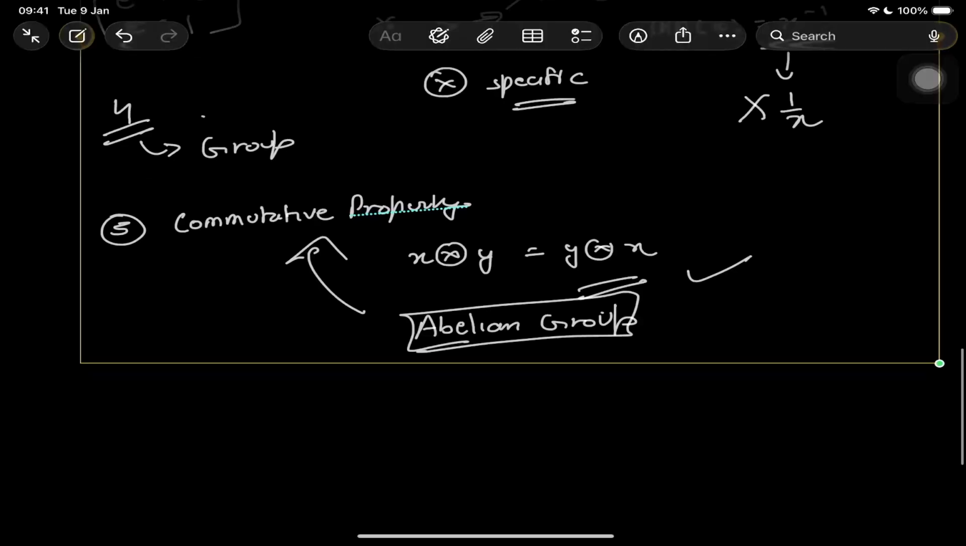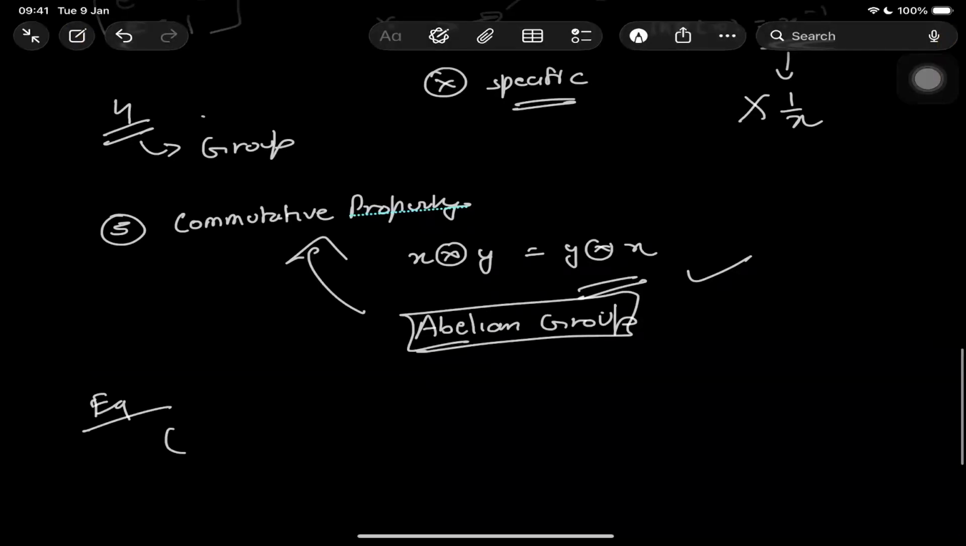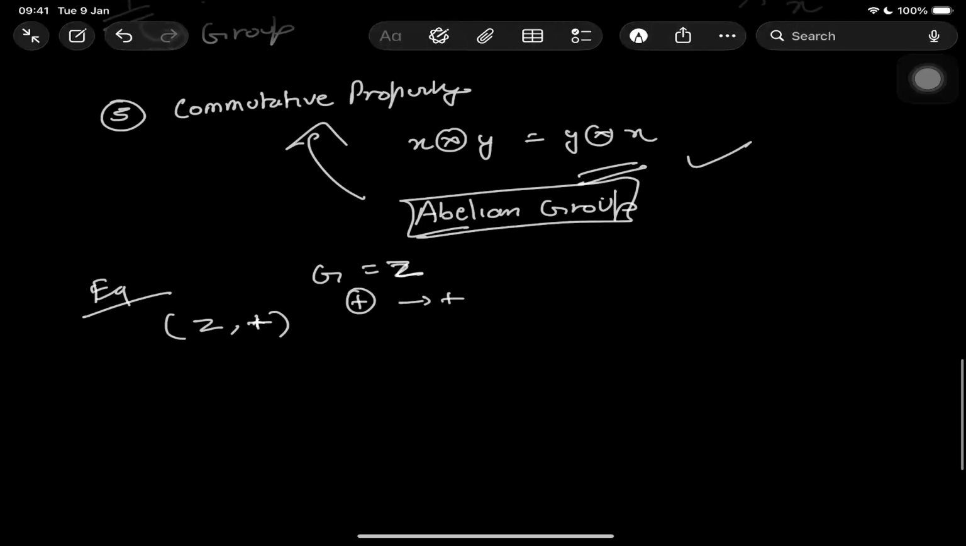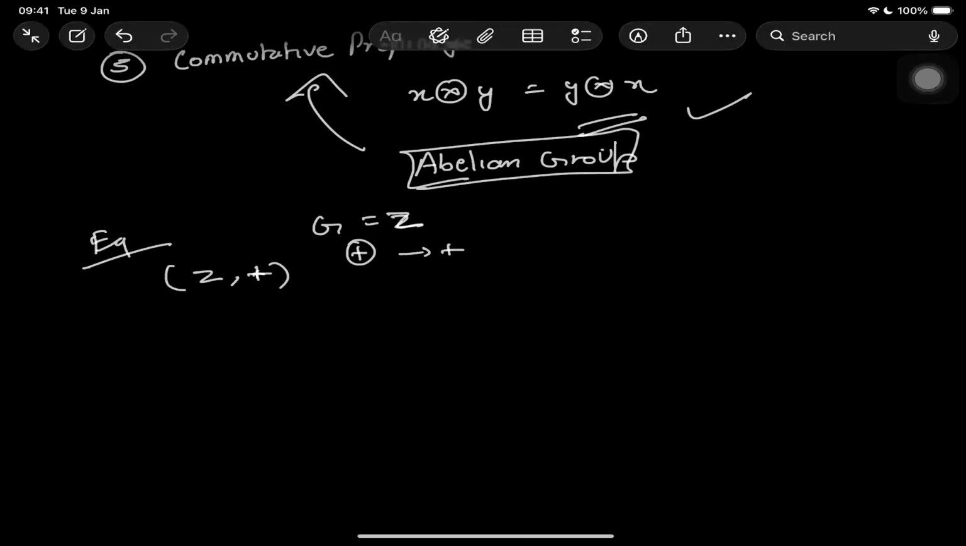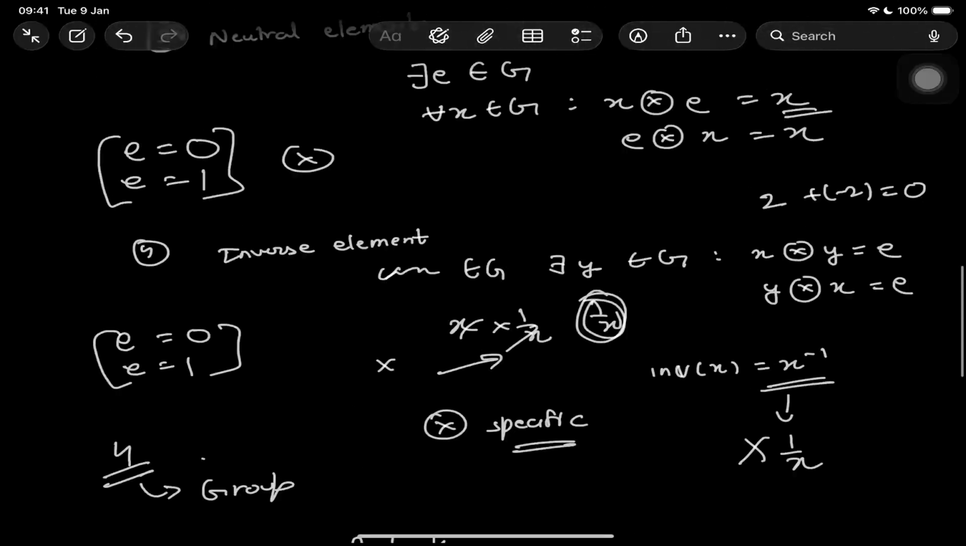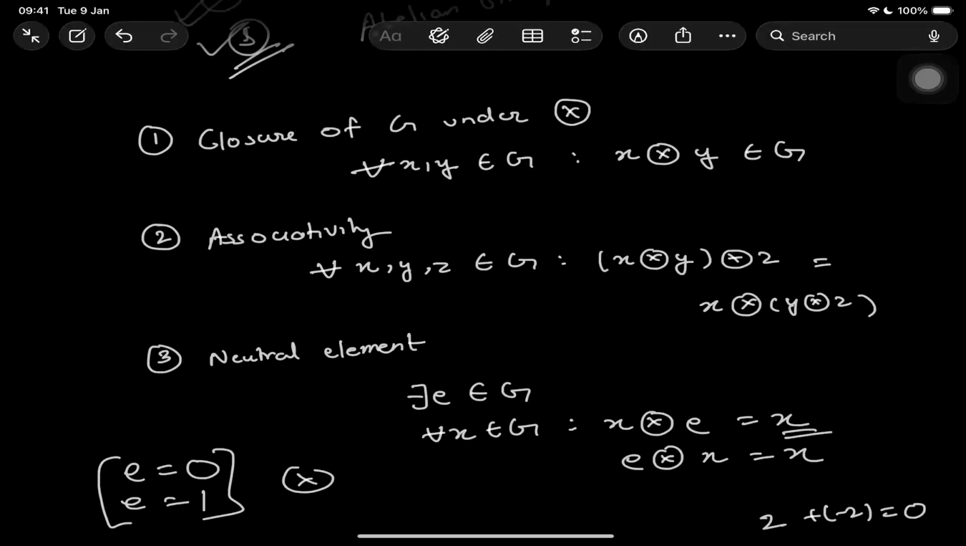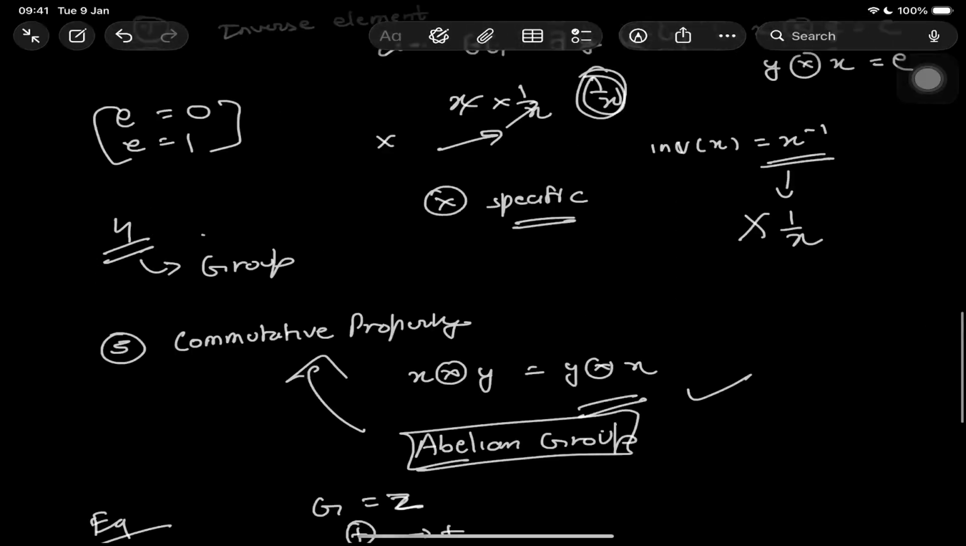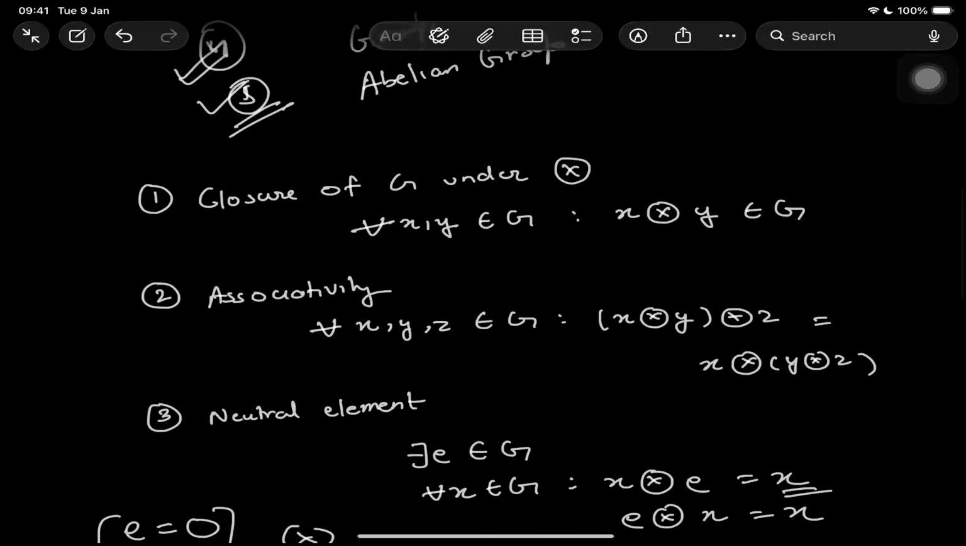So abelian group is just a special type of group which follows the commutative property. Now if I give you an example, suppose Z plus. In this, the set is Z, the integers, and the operation that I'm working on is addition. So let's check whether Z plus follows everything. Z plus is closure. Any integer added to another integer will always result in an integer, right?